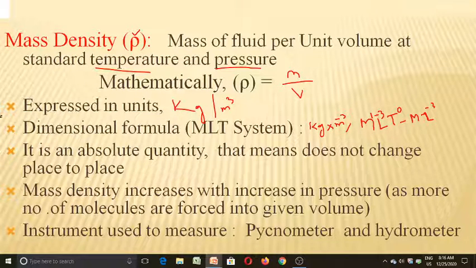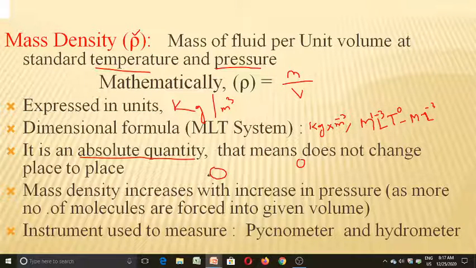Mass density is an absolute quantity. Why is it an absolute quantity? Because mass density will not change from one place to another place. Suppose we have the earth here and we have the moon here.